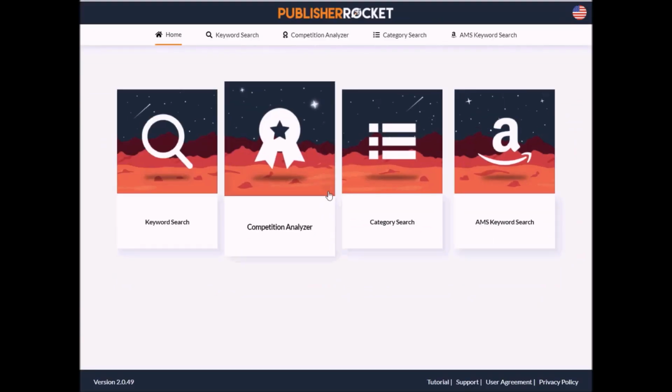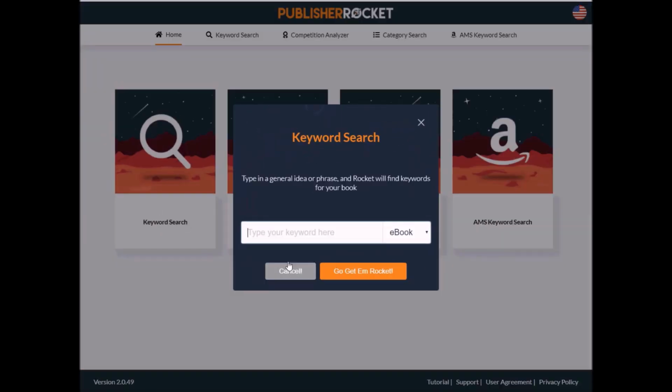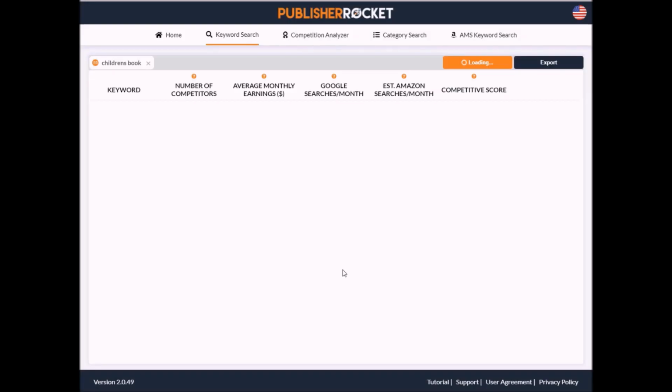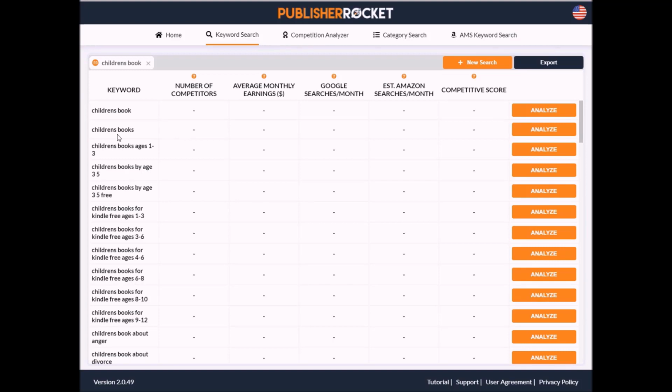and we go to keyword research. Just click on here. You can either pick ebook or book. I'm going to stick with ebook, and I just type in, we'll just type in children's book, and I click Go Get 'em Rocket. And what it's doing is it's going through Amazon. Remember the drop down, all the different items that came through suggested search.